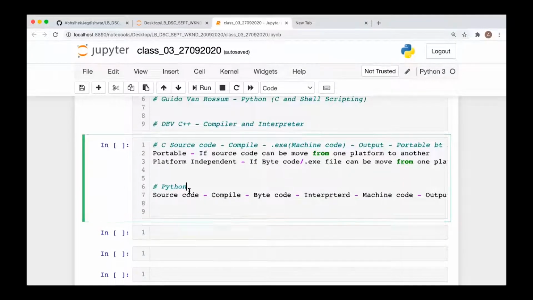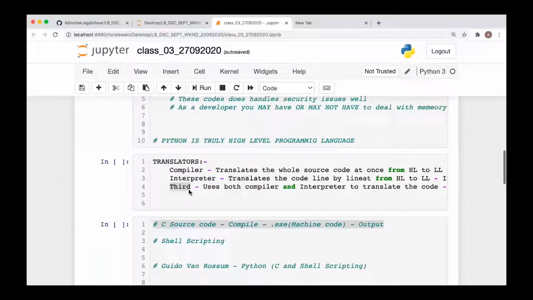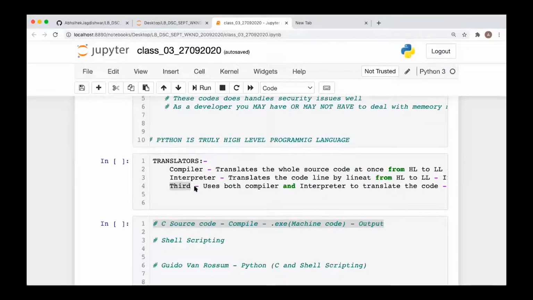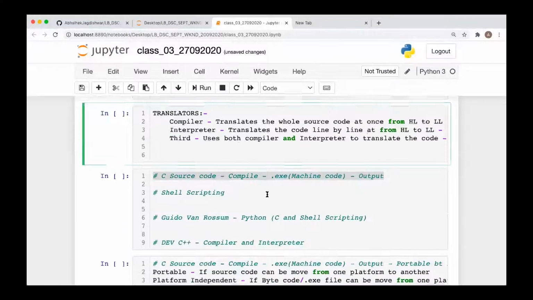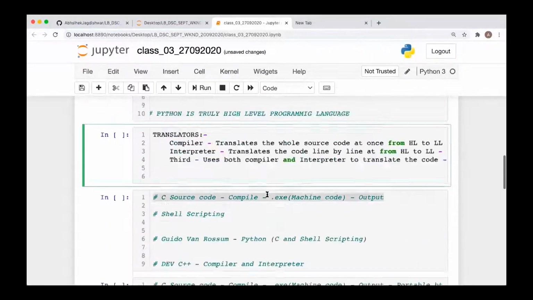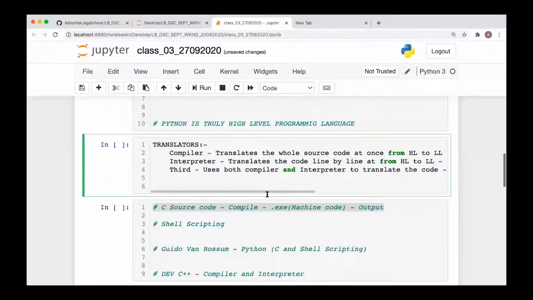So this is the advantage we have in high level programming, where we have a combined compiler and interpreter. A language may have only a compiler or only an interpreter, but Python has both, which generates the bytecode, and this bytecode is movable from one system to another. Now we'll move to the features of Python.